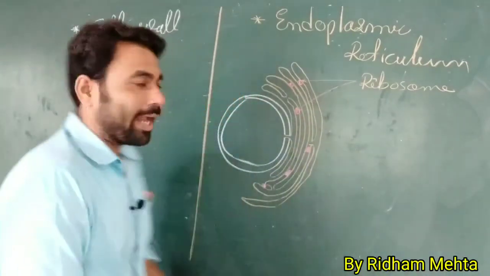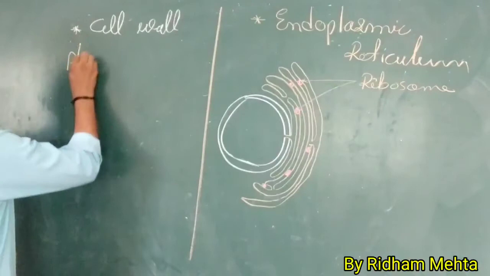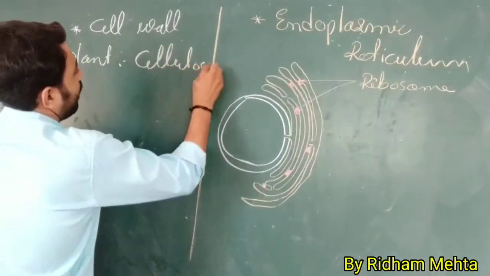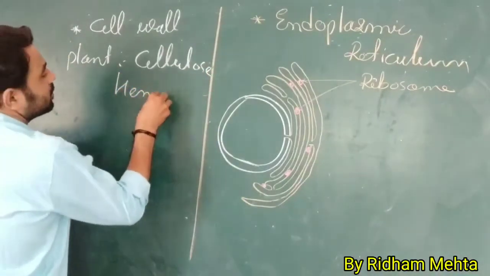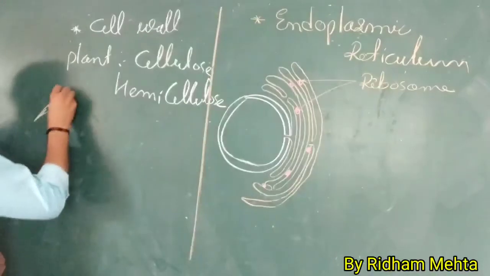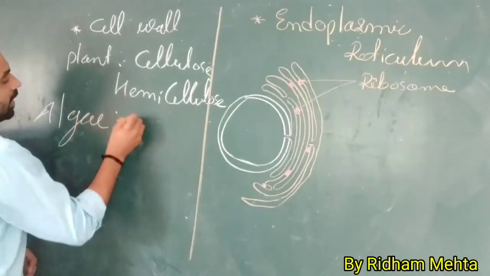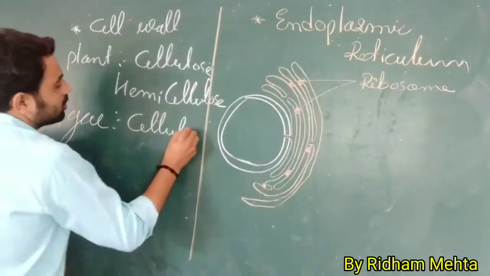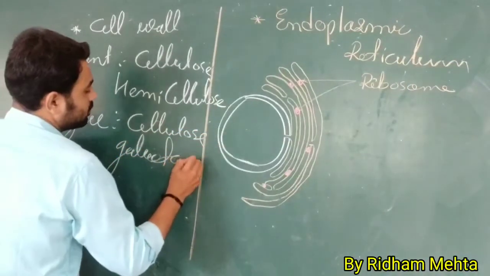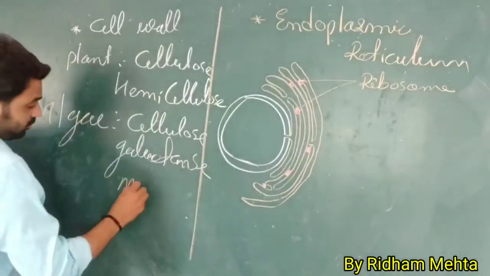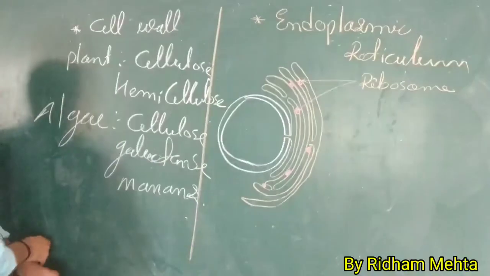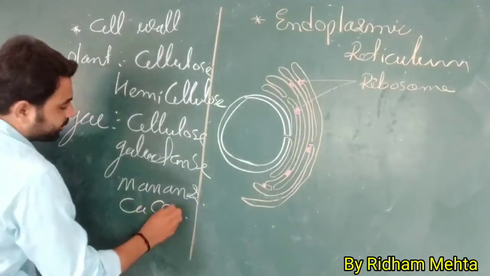So if you write the components of the cell wall in a plant cell, there are cellulose, hemicellulose, etc. In algae, cellulose, galactans, mannans, then calcium carbonate.